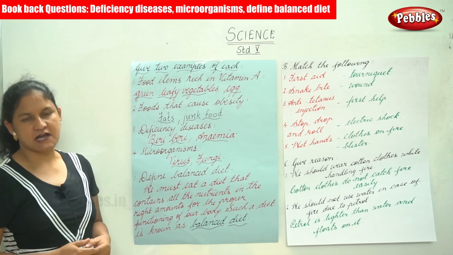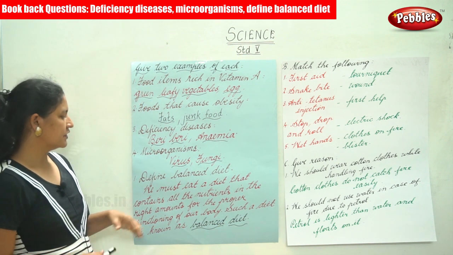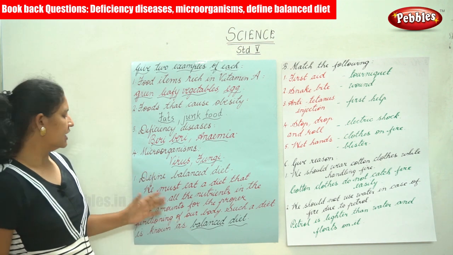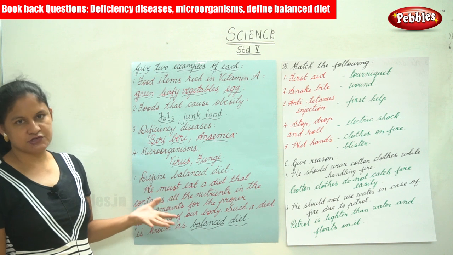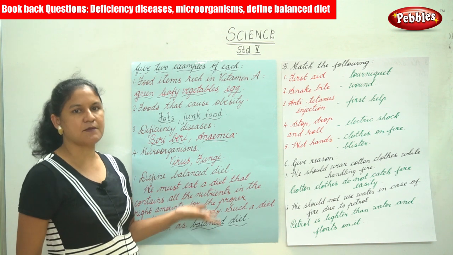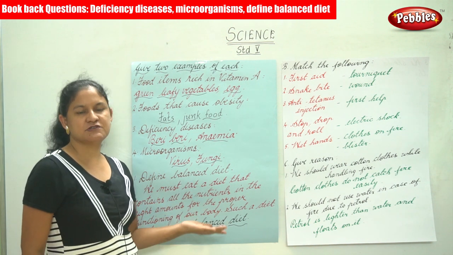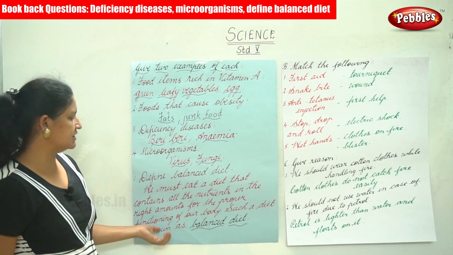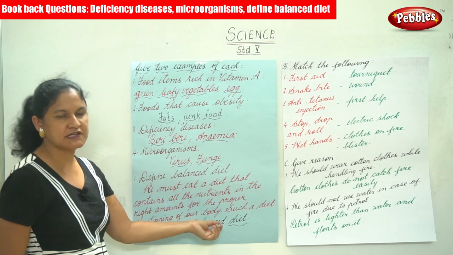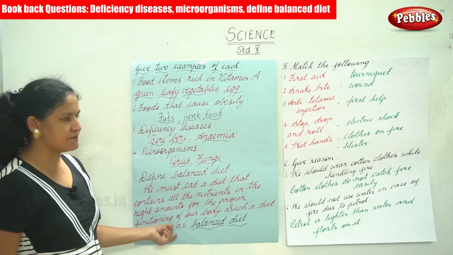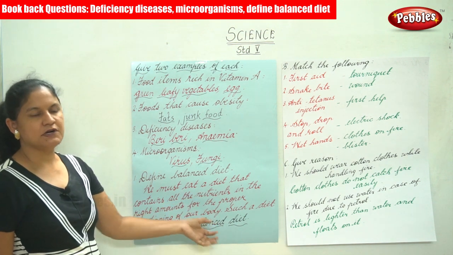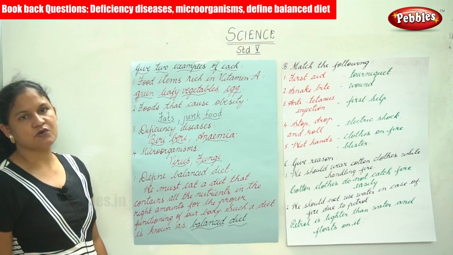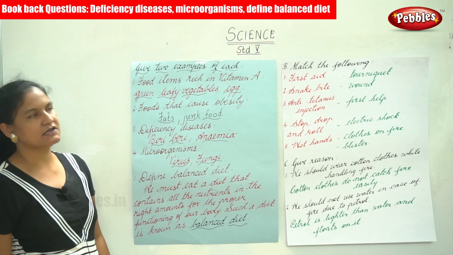That is, a diet that contains all the nutrients: your proteins, carbohydrates, fats, vitamins and minerals.